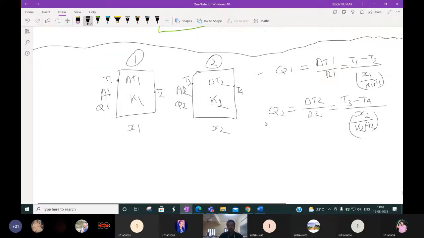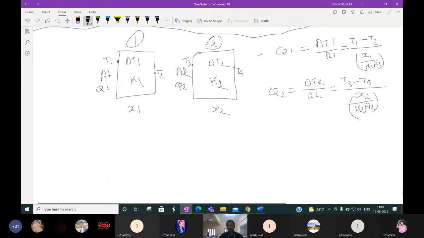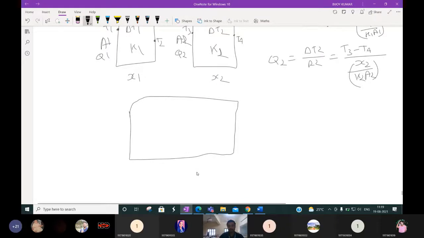Now what we do is we combine these two plane walls to form a composite wall. Suppose this is the composite wall. Composite wall means it is the combination of two walls, but the effective will be one wall. Suppose by combining these two walls we form one wall. Suppose the thickness of this wall is X.